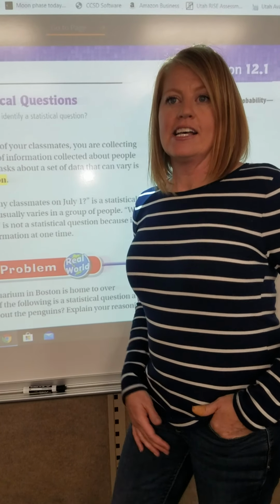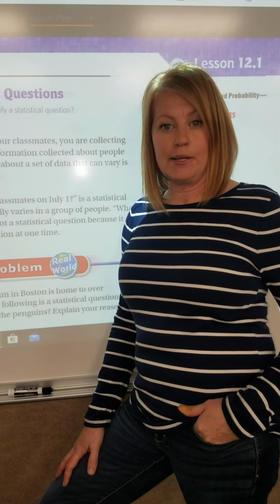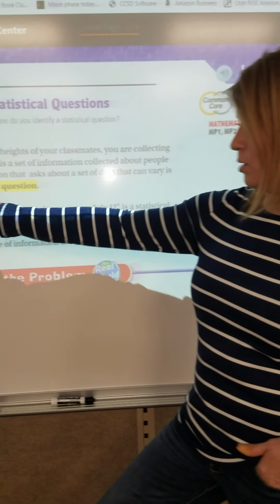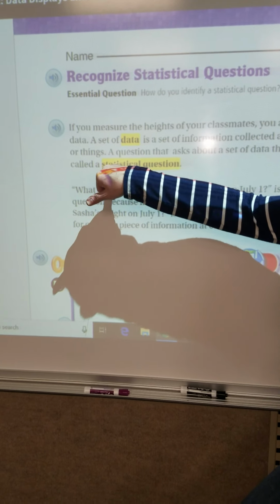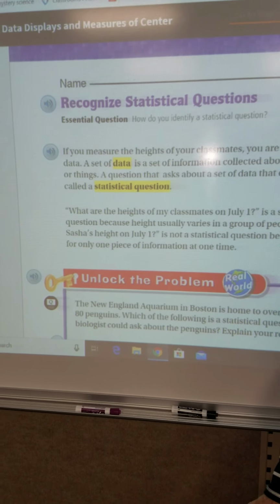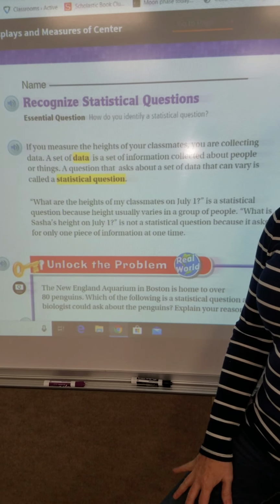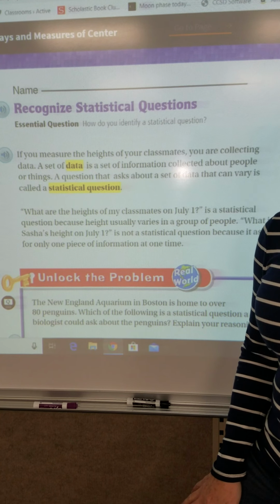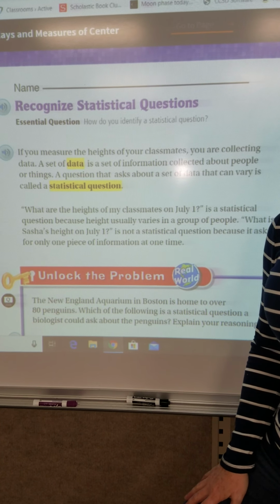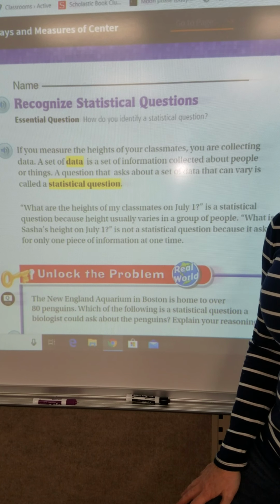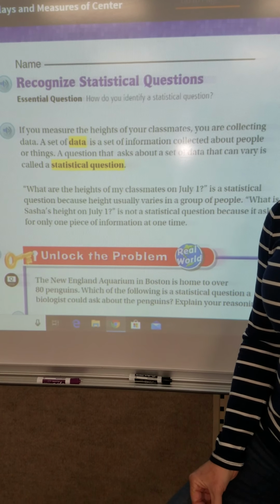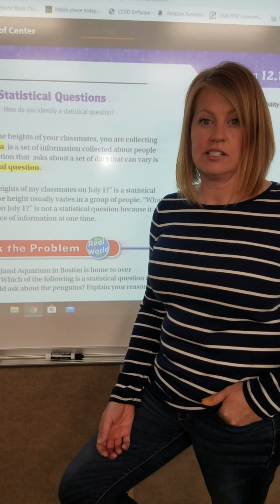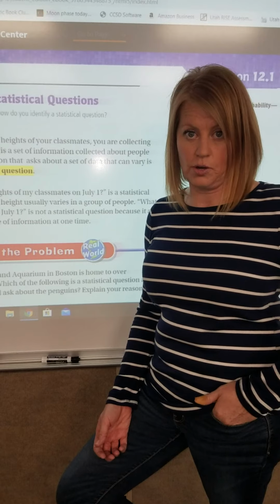Now, as we're collecting data, there's different types of questions. What we're going to focus on today is what's called a statistical question. We're on lesson 12.1 in our books. A statistical question, boys and girls, is anything that has an answer that can vary. So if I said to you, how many people are in your family? Depending on who I ask, I'm going to get a different answer. So we would consider that to be a statistical question.